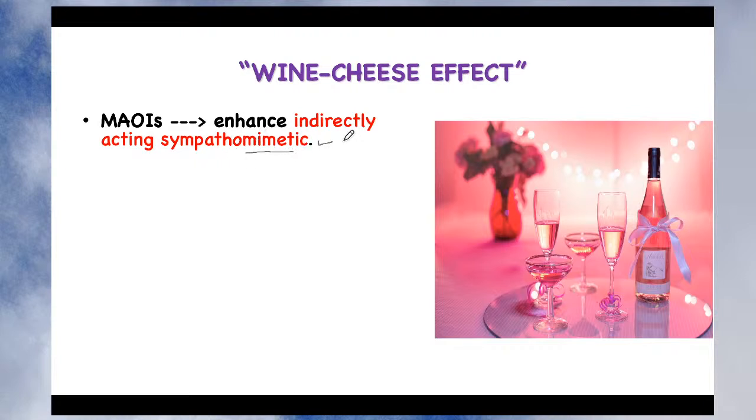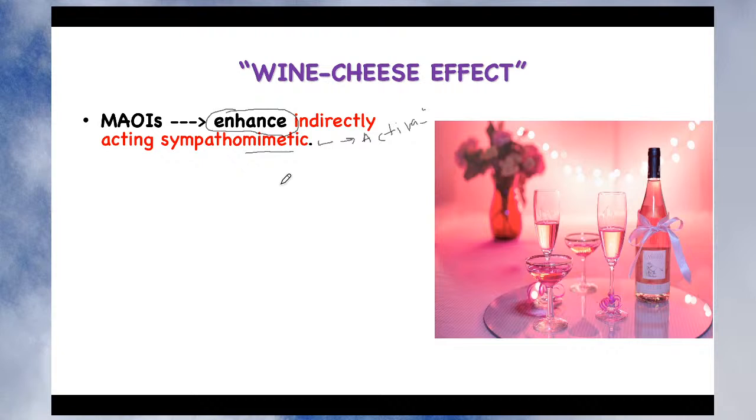Mimicking means it produces activation of the sympathetic receptor. But what is happening here? This is in the case of a normal patient who is not taking the food which produces this type of reaction. A normal patient also gets activation. But in case of the wine cheese effect, this effect is further enhanced, so there is further enhancement of this sympathomimetic action, which produces complications or toxic effects.